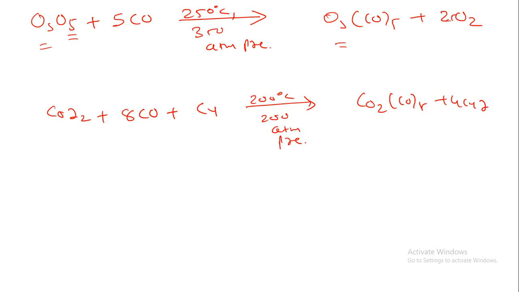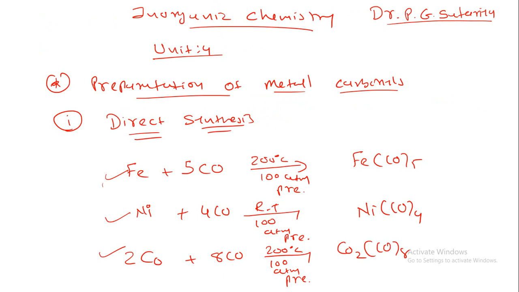So let us take one more example for the preparation of metal carbonyl. The third preparation, the third way how we can prepare a metal carbonyl: preparation of MoCO6 and WCO6 from FeCO5.